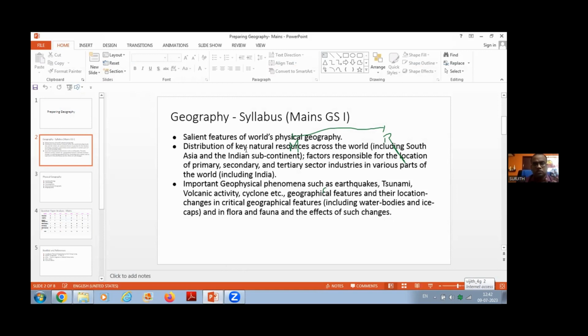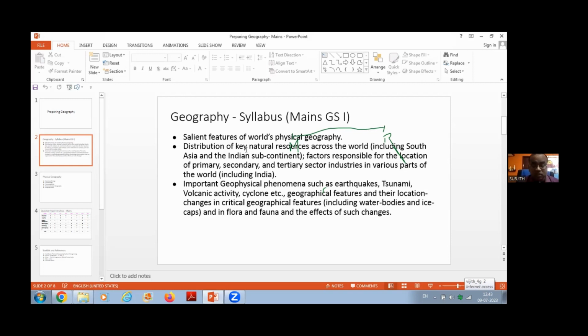Metallic resources, I have just now given the explanation. When you say non-metallic resources, your focus should be on energy resources, nothing more than that. Okay, the focus should be on energy resources. Every year, or at least once in 2 years, it is more or less every year. Sometimes in very rare cases, one year may be skipped. Every year one question is received from this particular area called energy resources.